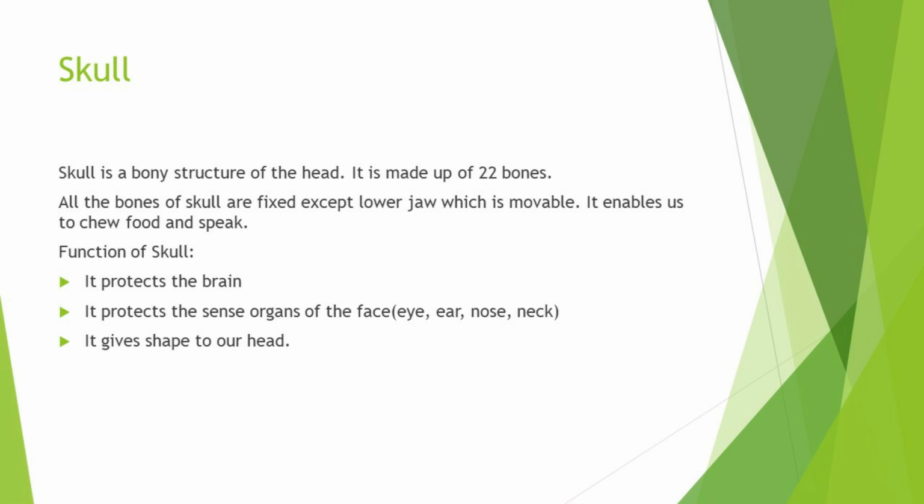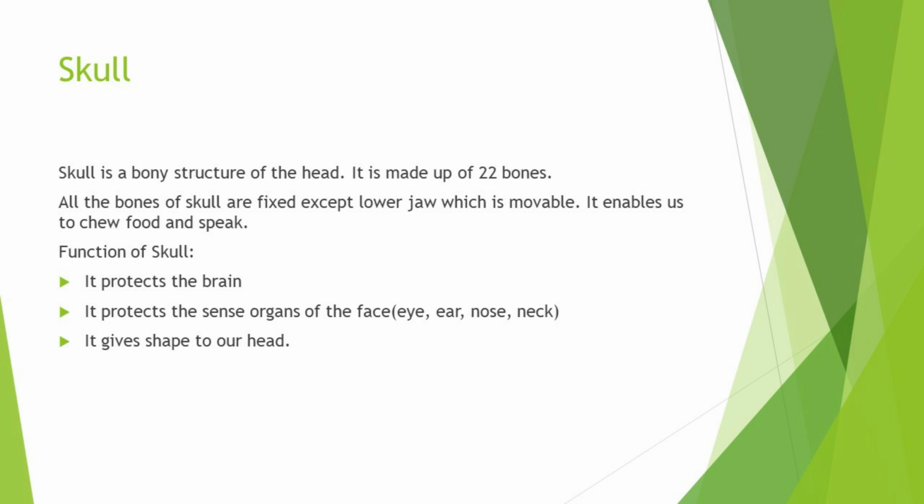Now, first we will discuss one by one, skull. Here you have to stick a picture of the skull, and then you have to write all the parts which are written here in your notebook. So, what is skull? Skull is a bony structure of the head. It is made up of 22 bones. All the bones of the skull are fixed except the lower jaw, which is movable. It enables us to chew food and speak.